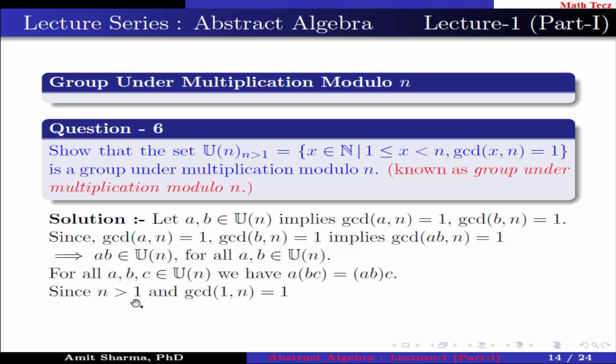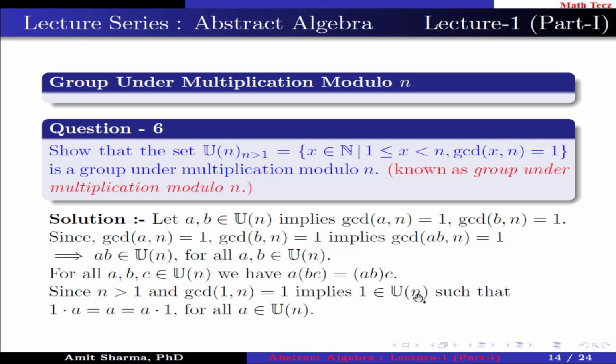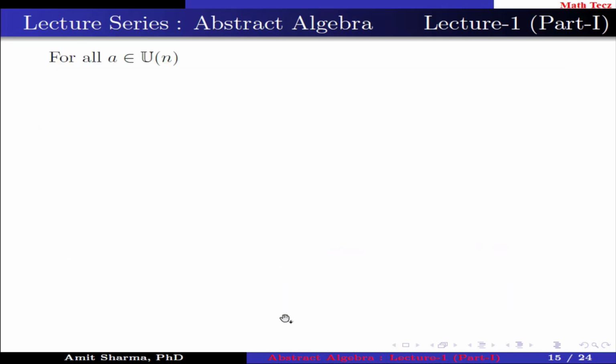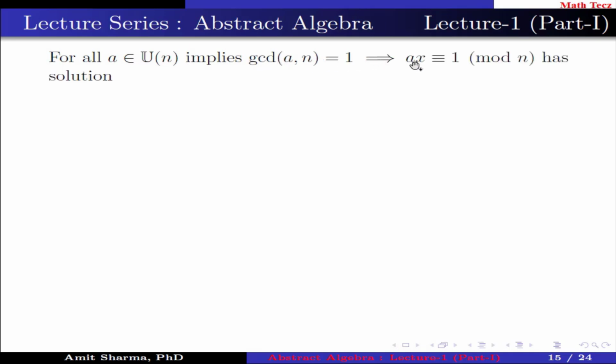Since n is greater than 1 and GCD of 1 comma n is 1 implies 1 belongs to Un such that 1 times a equal to a times 1 for all a belongs to Un. For all a belongs to Un implies GCD of a comma n is equal to 1, which implies ax congruent to 1 mod n has a solution.